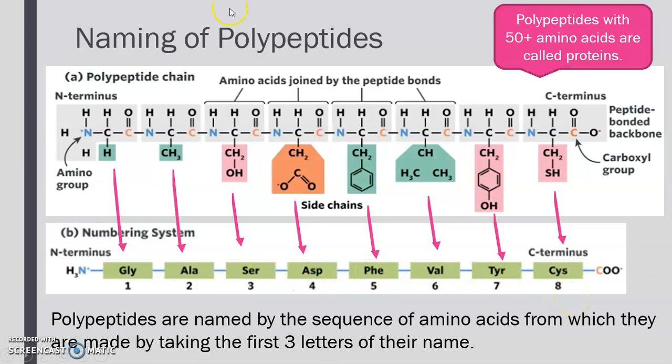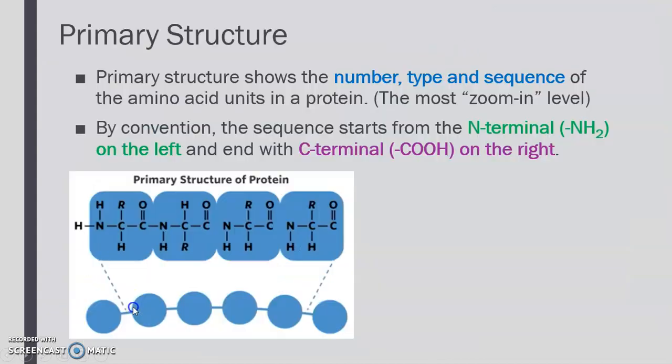Now, polypeptides with 50 or more amino acids are called proteins. So this brings us to the primary structure of protein. The primary structure shows the number, type, and sequence of amino acid units in a protein.